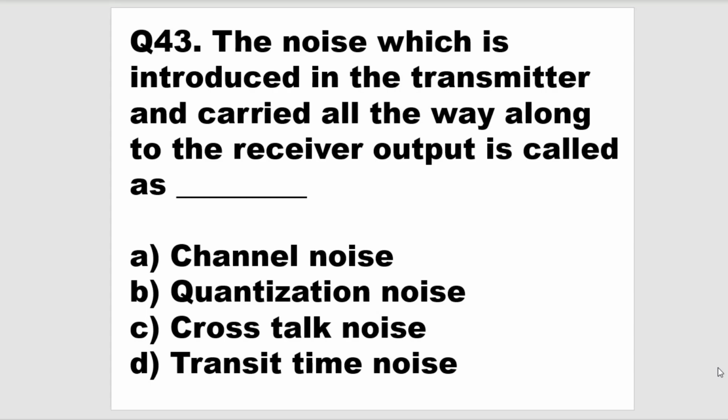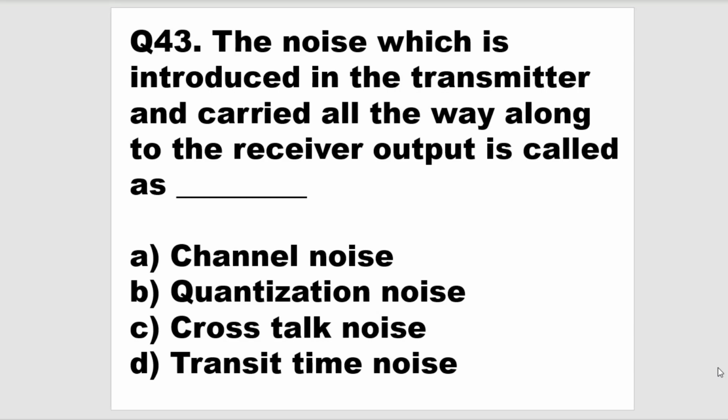Quantization noise is a noise which can be produced in the transmitter itself, because whenever you have the sampling and quantization process, whenever you are converting analog to digital, using processes like PCM, depending on the quantization levels, we round off our amplitude value. For example, if the amplitude value is 1.8 volt, it can be rounded to 2 volt, so there will be a 0.2 quantization error.